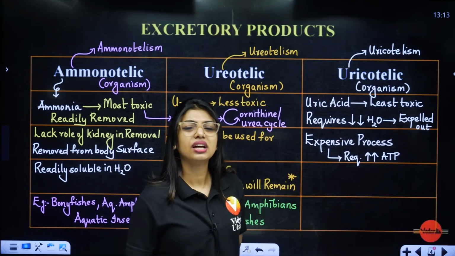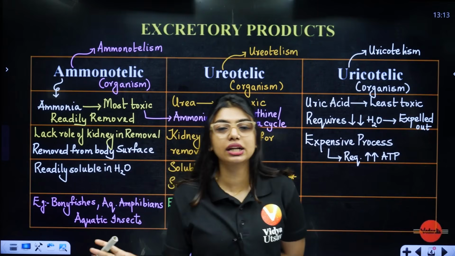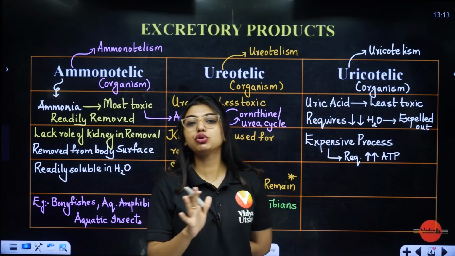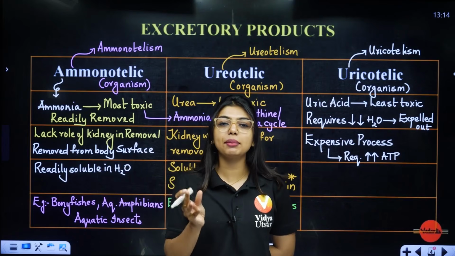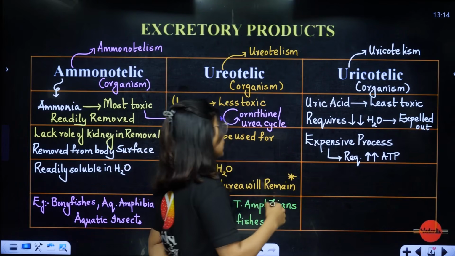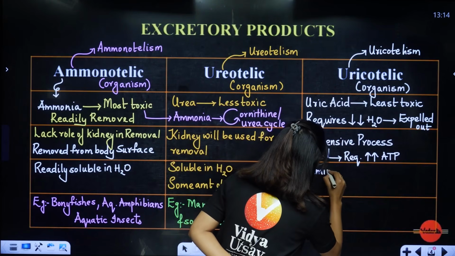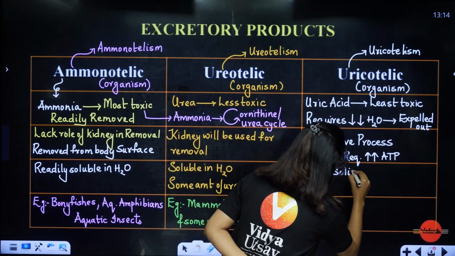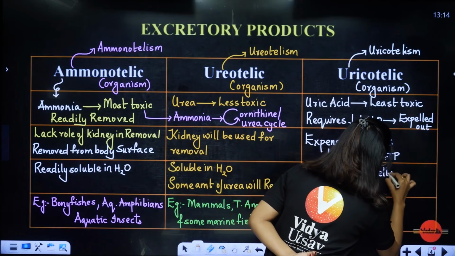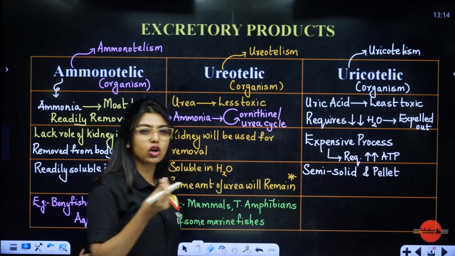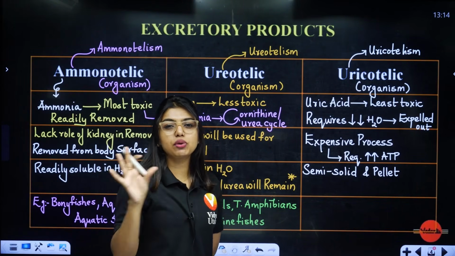Now, example. Before I tell you the example, students, all of us have seen uric acid. Have you seen a crow, pigeon, how it spoils your car, how it spoils your white shirt, whatever you keep for drying or to hang in the terrace? These people will come and add their deposition. So in uric acid excretion, the majority of the waste material will be semi-solid, and this semi-solid substance we call a pellet. It will be a little liquidy, a little paste type.